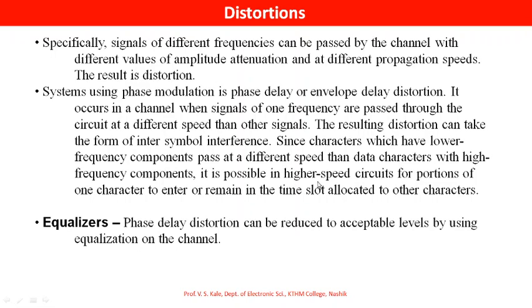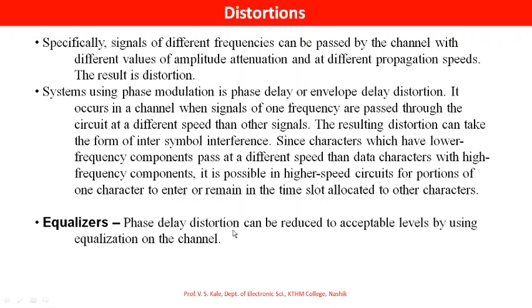It is possible in higher speed circuits for portions of one character to enter or remain in the time slot allocated to other characters. And to reduce these types of distortions, equalizers are to be used.